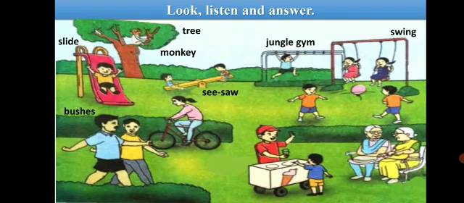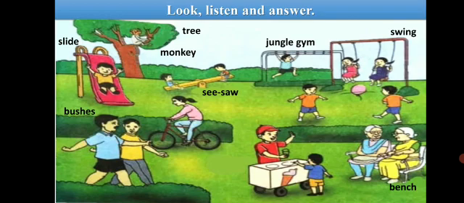Where are the girls playing? What will be your answer? The girls are playing on the swing. Now look in the picture and tell me, where is the bench? Can you see a bench? Yes, this is a bench.